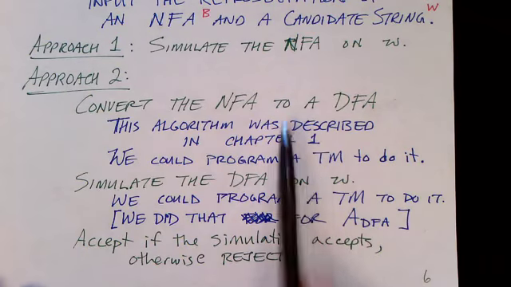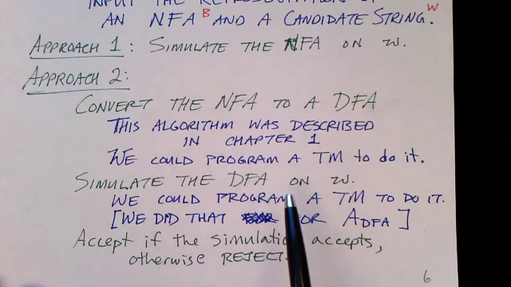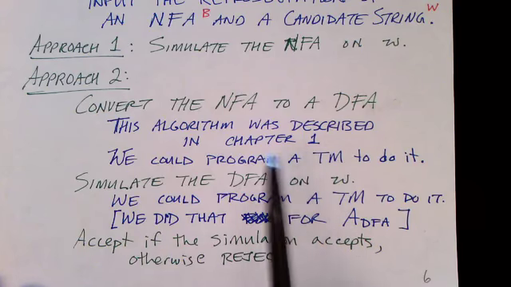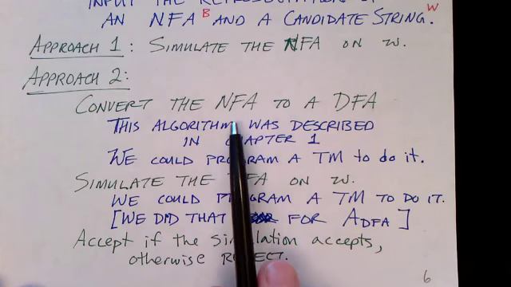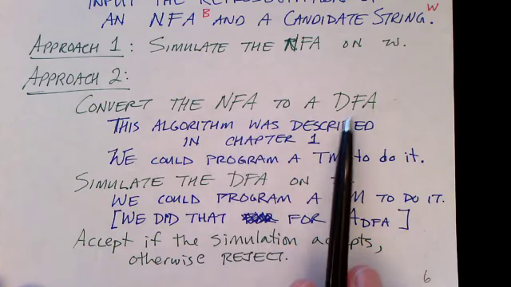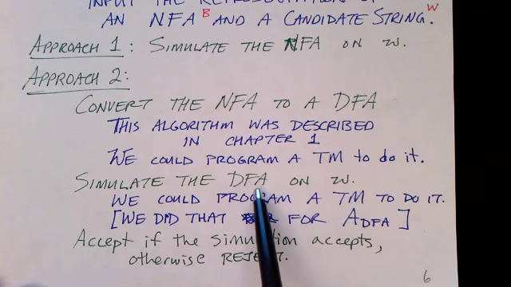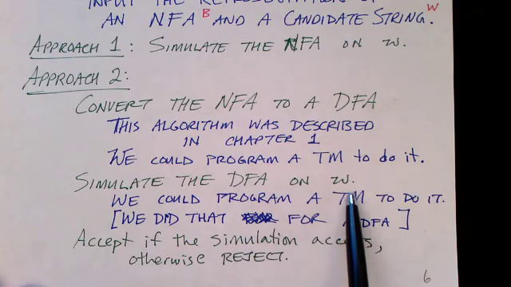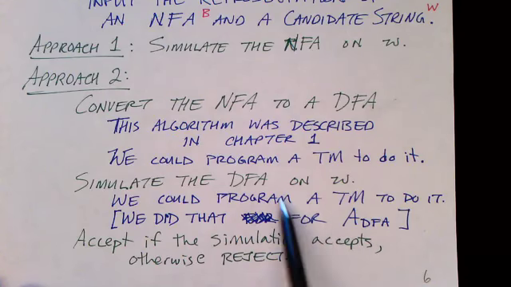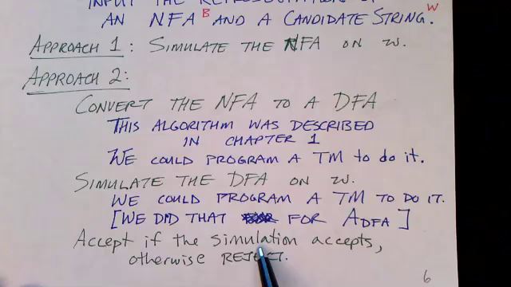And then we've got these two Turing machines. We need to glue them together into a larger Turing machine that works in two steps. First, it converts the non-deterministic to a deterministic machine. Then it runs the deterministic machine on the input string. And if that simulation accepts, then we accept. Otherwise, if that simulation rejects, then we reject.